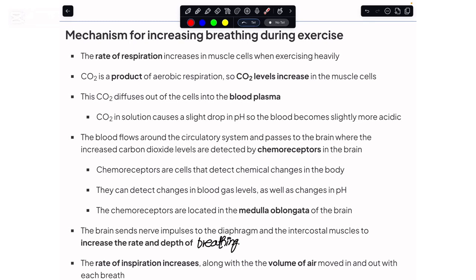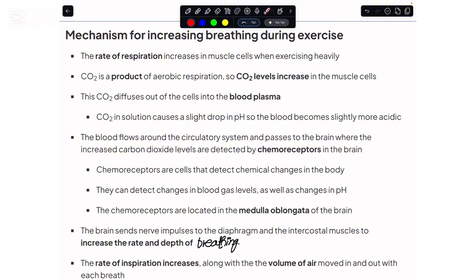surrounding blood plasma. This blood plasma would go to the brain as well, and in the brain we have this medulla oblongata, and in the medulla oblongata we have the chemoreceptors. These chemoreceptors are very sensitive to chemical change and to a decrease in pH, which the CO2 has brought about, so they would carry electrical impulses to the diaphragm and the intercostal muscles, and when they are stimulated, our rate and depth of breathing would increase. That means I have started to provide more oxygen gas to the muscle tissues by having an increased inspiration. So a greater volume of air would move into my body, and more of this would be delivered to the cells now.